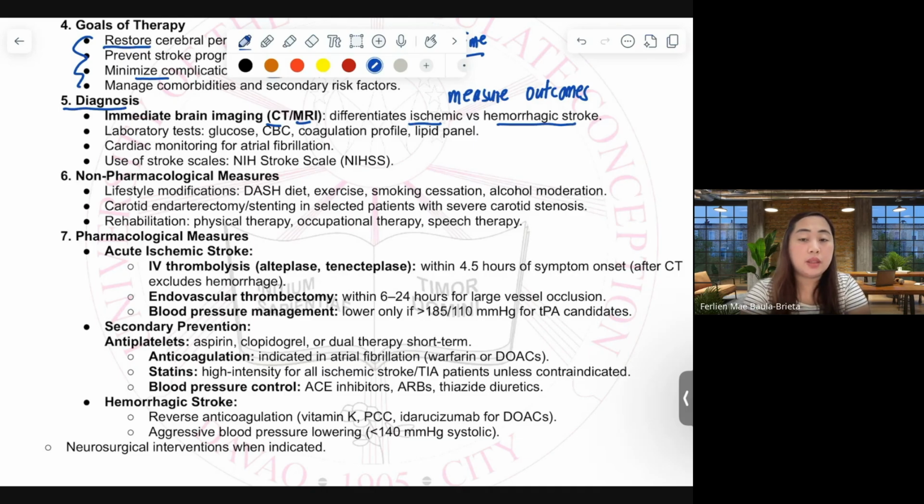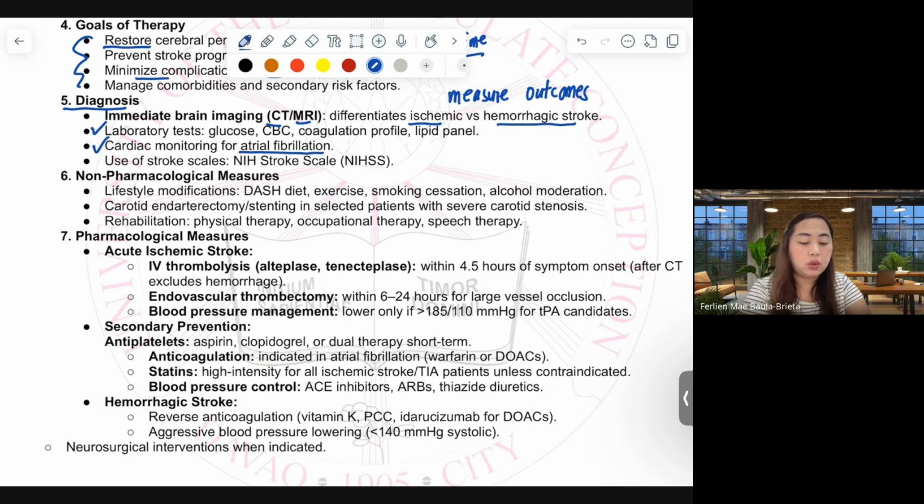There are medications that are specific for ischemic and specific only for hemorrhagic stroke. Also, in preventing complications and managing comorbidities, we need to check for lab tests: glucose level, CBC, coagulation profile, lipid panel. We have to monitor the cardiac rhythm to make sure if the patient has atrial fibrillation or none.